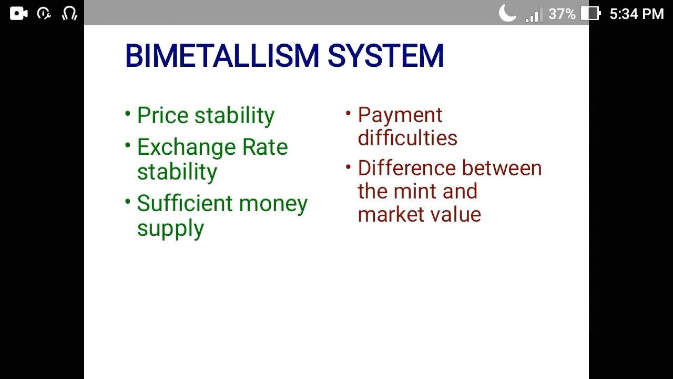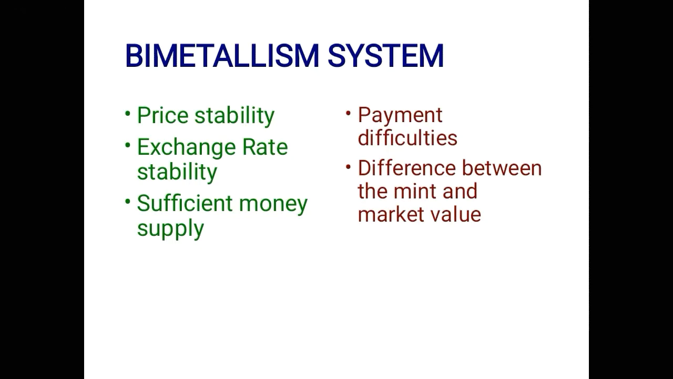People favored the system for the various merits such as price and exchange rate stability and the sufficient money supply that existed due to the existence of two different coins. But it came to an end in 1875 as there were payment difficulties as some of the countries were using either only silver coins or gold coins. Then there was the difference between the mint and market value. Then US stopped minting silver coins as the other countries possessed more silver coins than US itself.